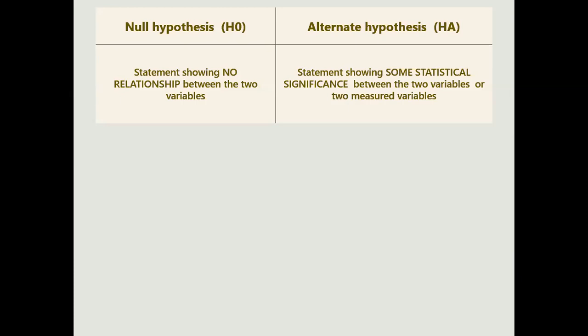It will show no relation, but the alternate will have significance, or statistically it will affect, or it is the measure between these two variables. Null says that no effect is observed, but the alternate hypothesis has an effect, or the experiment shows the effect.